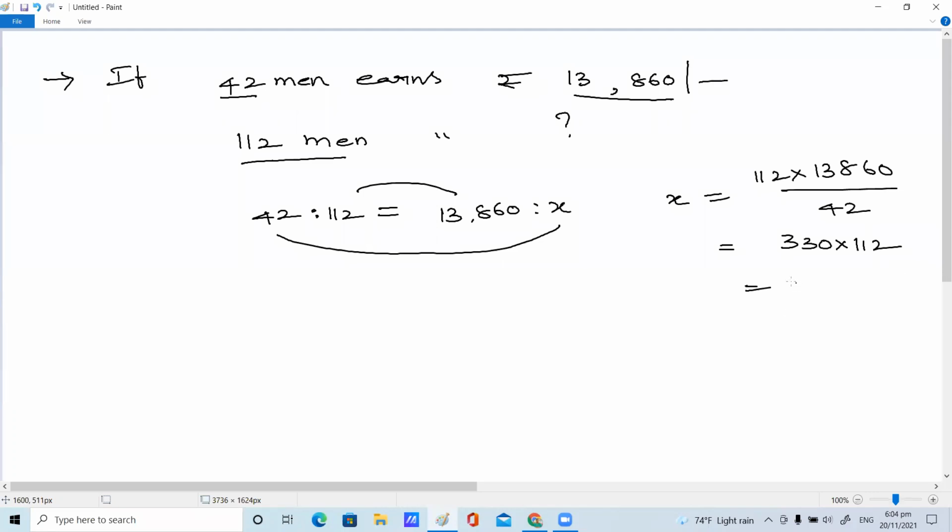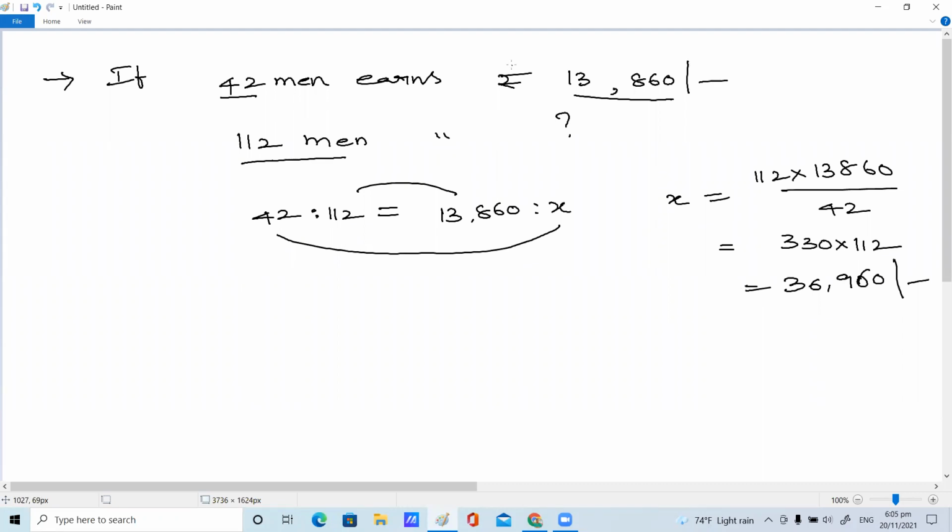Very good. So 112 men can earn 36,960 rupees.